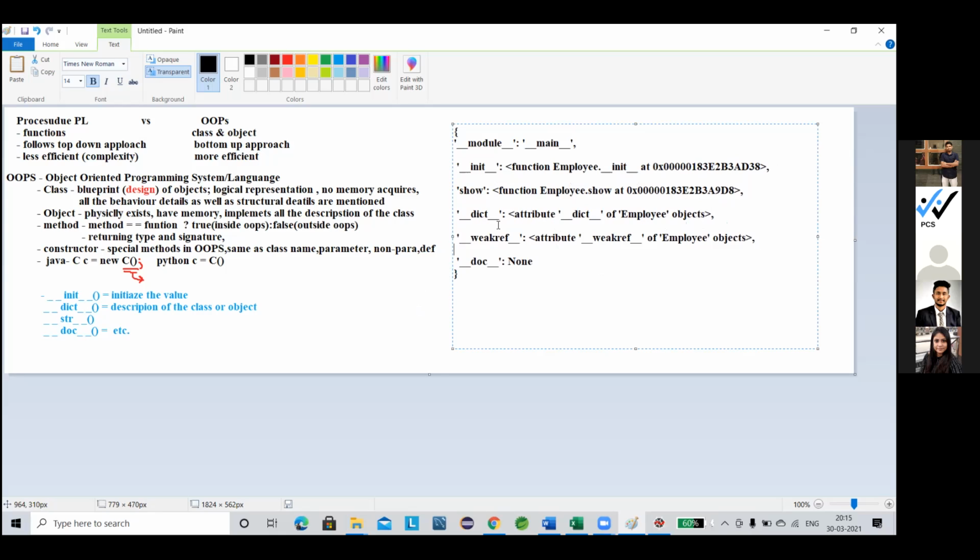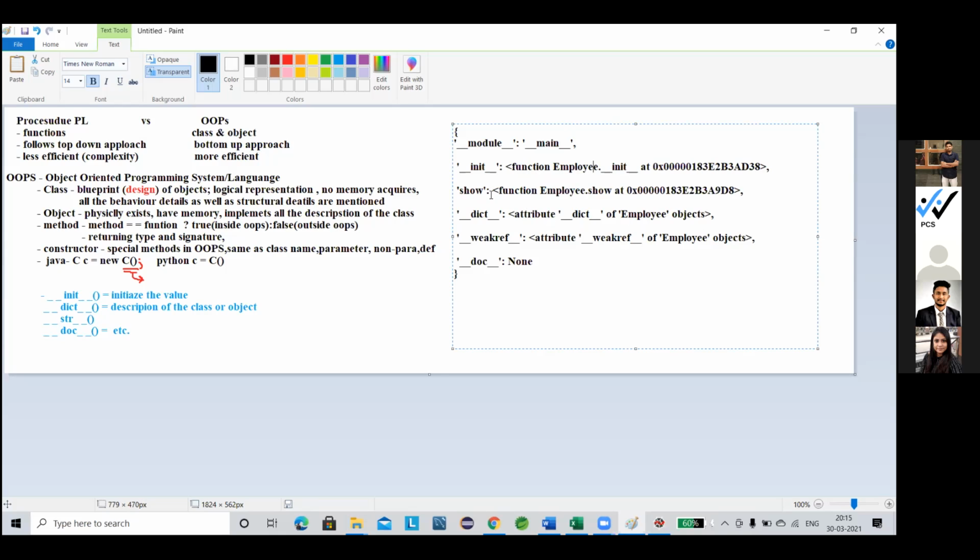Now see, a dictionary, what is the value? A dictionary is nothing but key-value pairs. See, that is my key, and this is the value. What would be the module? The module is __main__. The __init__ is basically a function that takes some reference. Why did the reference come? Because __init__ is used to initialize something, so whenever it initializes, definitely there will be some reference. That's why the reference is allocated.